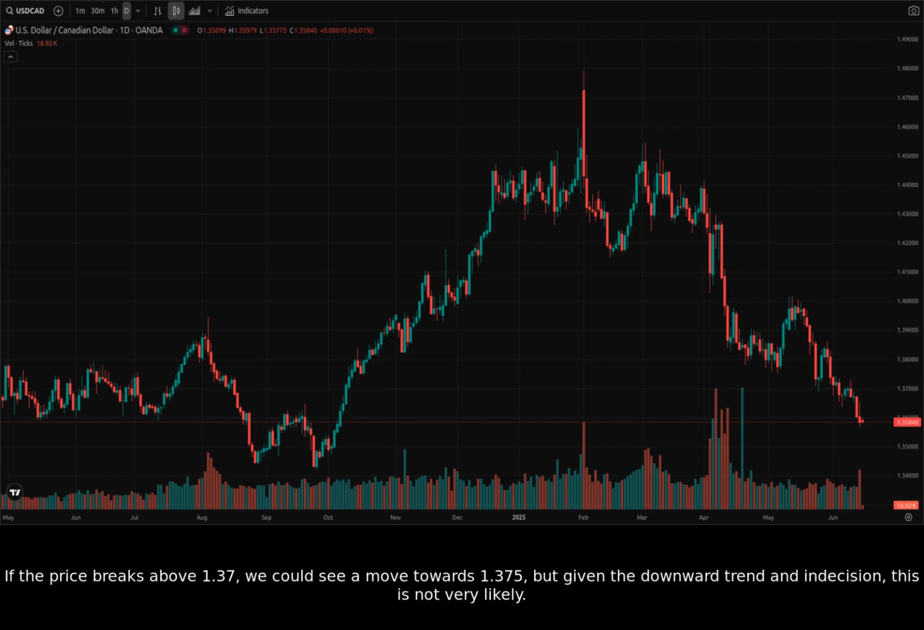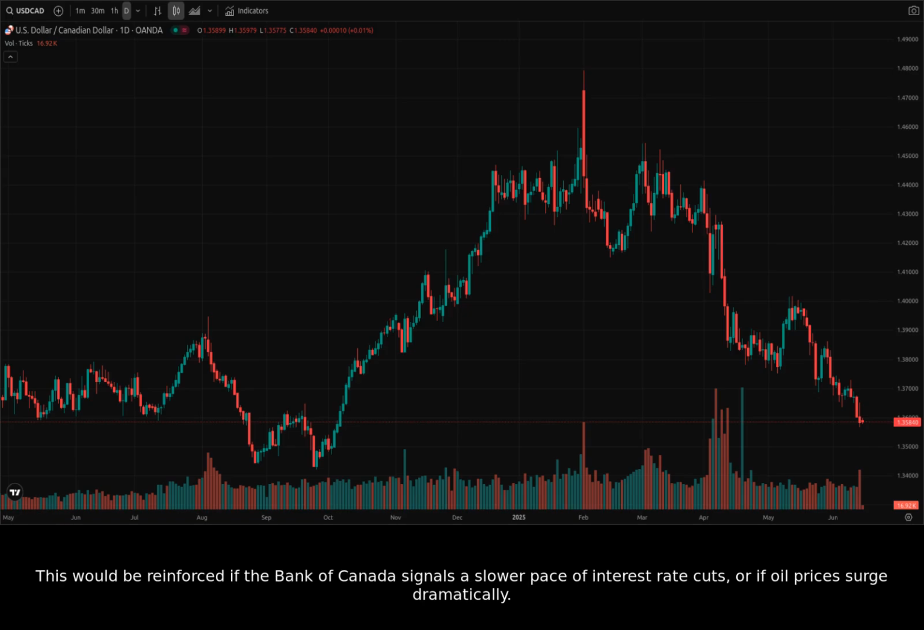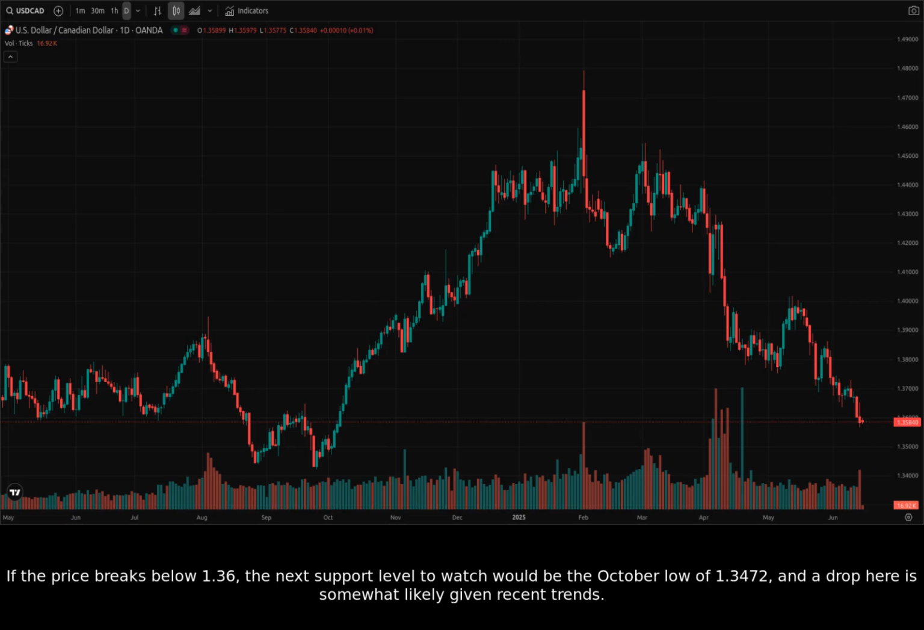If the price breaks above 1.37, we could see a move towards 1.375. But given the downward trend and indecision, this is not very likely. This would be reinforced if the Bank of Canada signals a slower pace of interest rate cuts or if oil prices surge dramatically.